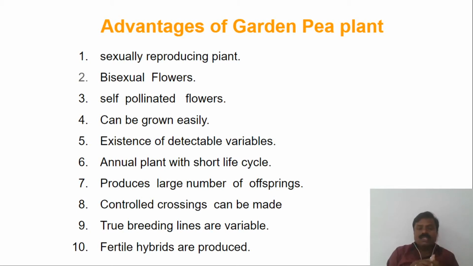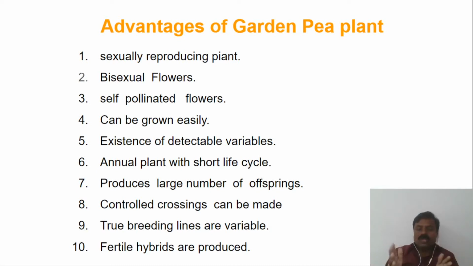And next, self-pollinated flowers. Actually, though it is a bisexual flower, it is having self-pollination. Since it has the self-pollination character, it is useful for getting the F2 generation. And it can be grown easily so that we can get the offspring easily. And in the Pisum plant, there are many variables and those can be detected very easily.